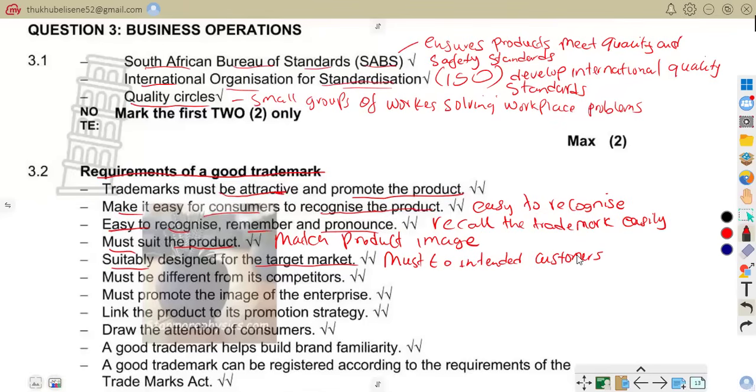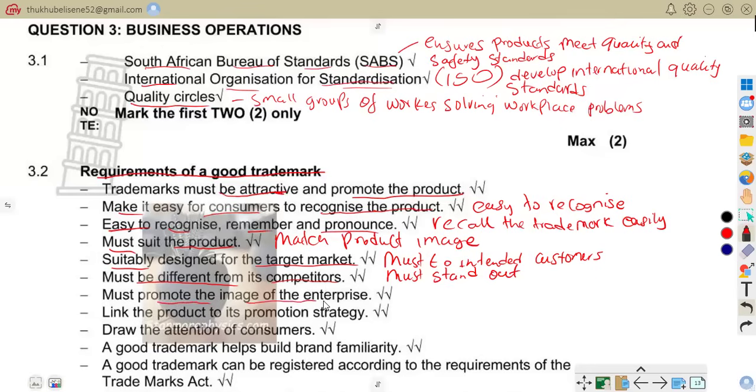Must be different from its competitors. So the trademark must stand out. That is wherever you're going to use unique symbols, original packaging styles. So that is that. Be different from your competitors.